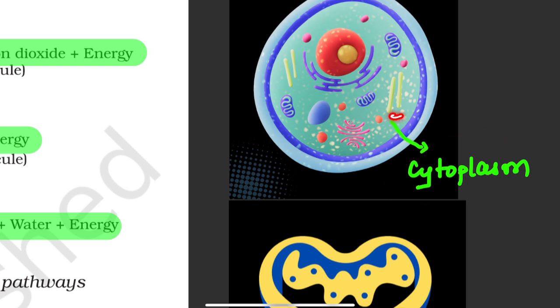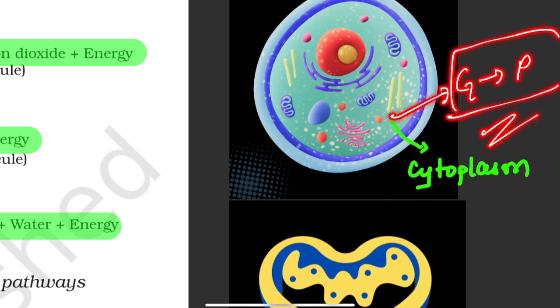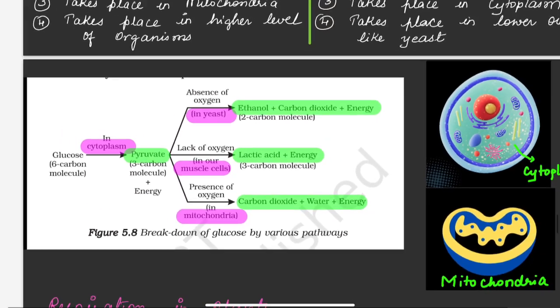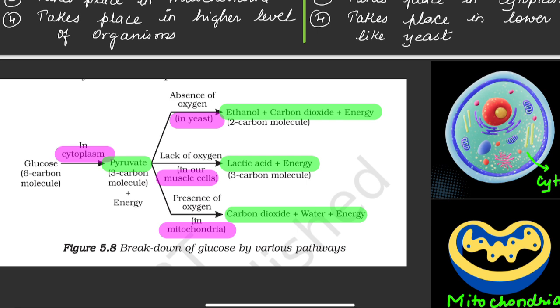So here you can see glucose will be converted into pyruvate in the cytoplasm, which is common for both aerobic respiration and anaerobic respiration. Next, this pyruvate, if oxygen is present, will take another step. If oxygen is absent, it will go through another path. If oxygen is present, in the presence of oxygen, this pyruvate will enter into mitochondria.